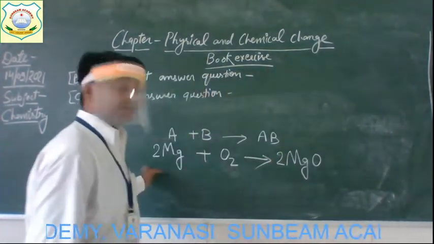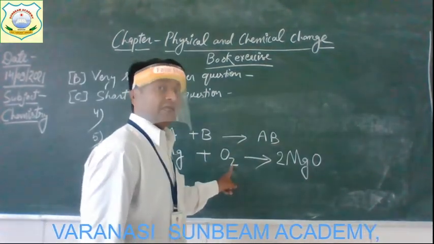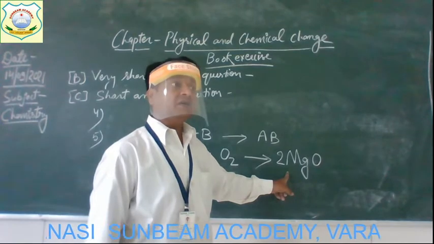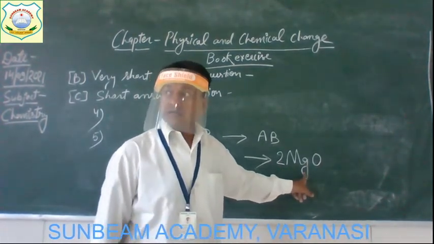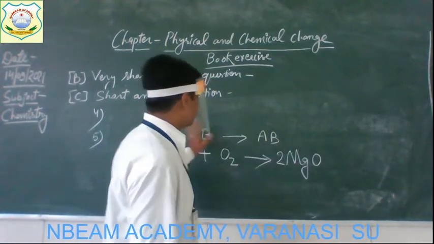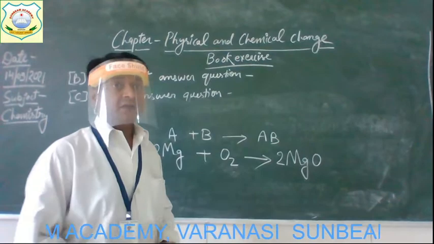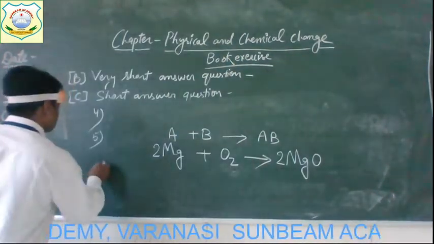So what happened here? The elements Mg and O both combined in the reaction and formed a new compound, magnesium oxide. So this is the example of a combination reaction. Okay, understood everyone?